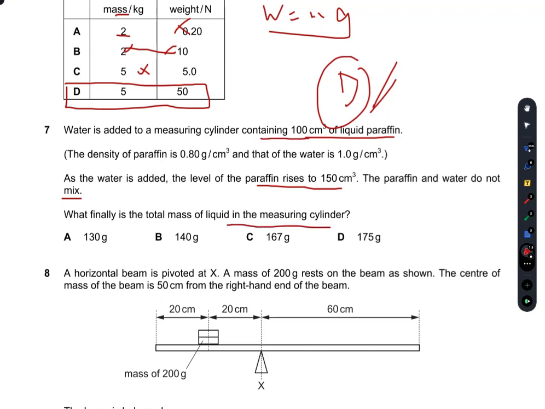So initially it contains 100 centimeter cube of liquid paraffin, and then when water is added, the paraffin level rises to the 150 centimeter cube.